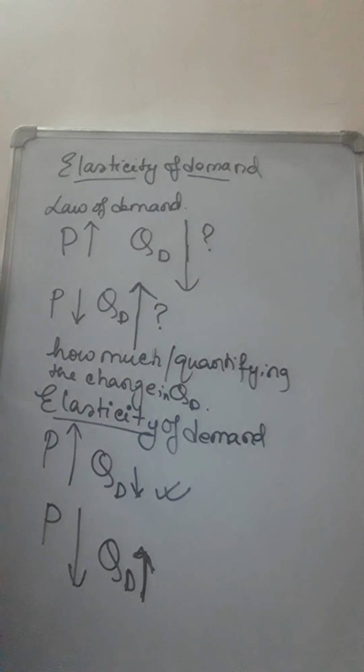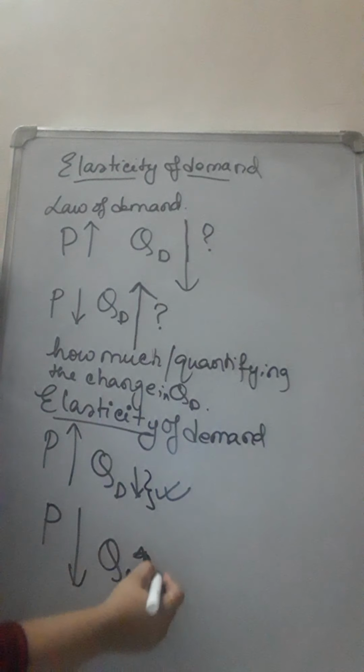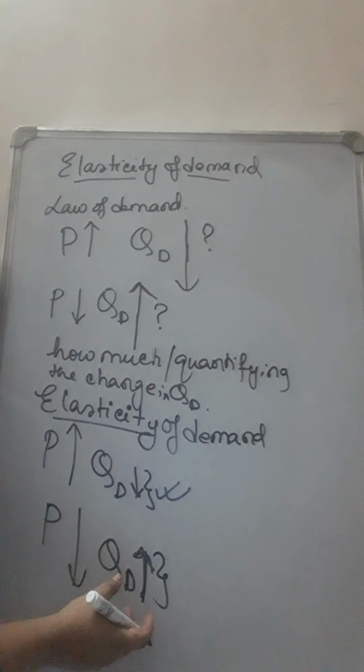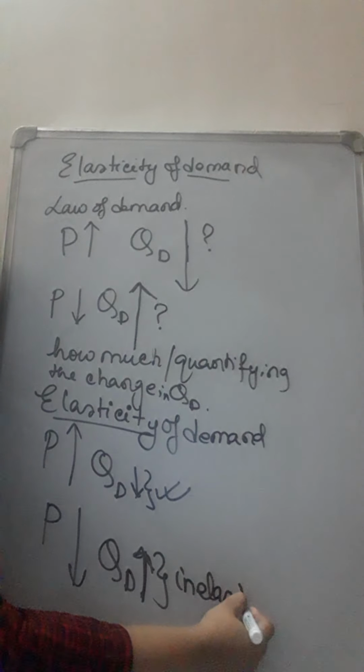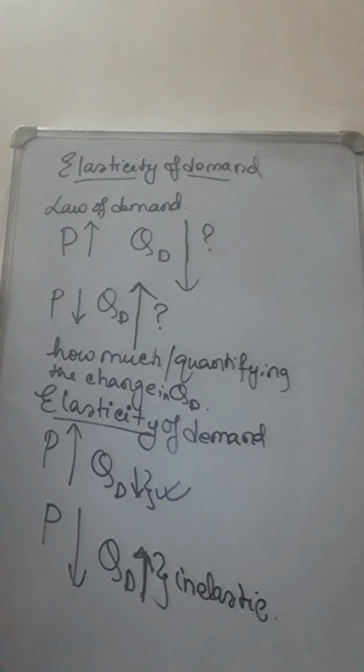So when the demand stretches downward or upward by a very small amount, we call that inelastic demand. That means lesser is its stretchability. With a price rise, quantity demanded is decreasing, law is followed, but the demand change is very small compared to the price change in both cases.